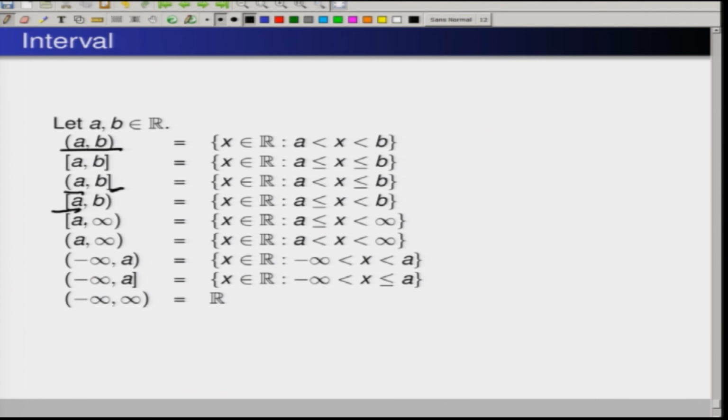Okay, thank you. In the next lecture we are going to discuss the functions which we are going to deal with in this course of calculus. That is one of the most important objects we are going to deal with. So today let us finish with this concept of real numbers, and thanks.